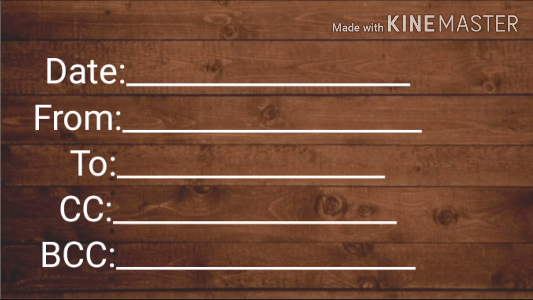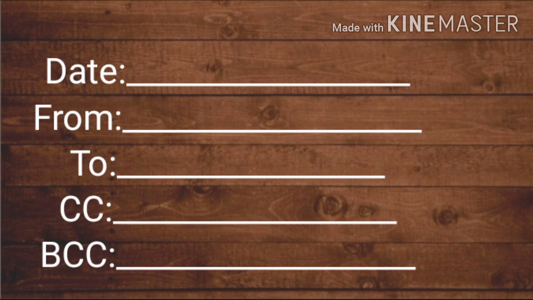About CC, the receiver knows to whom we are sending the carbon copy. But in BCC, whichever person's email address we are writing is kept secret from the receiver. It means in CC and BCC, we write the email addresses of other persons to whom we are not sending the actual email.